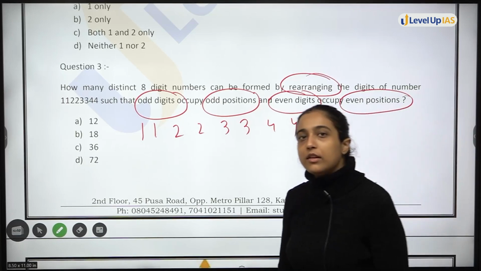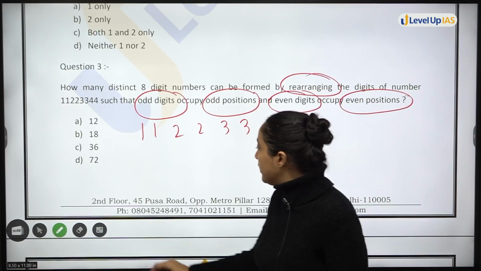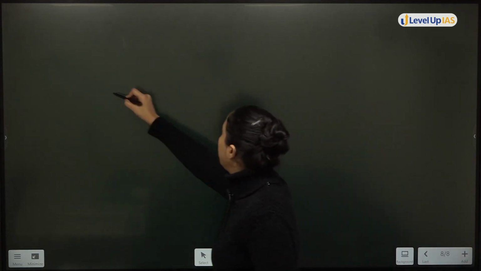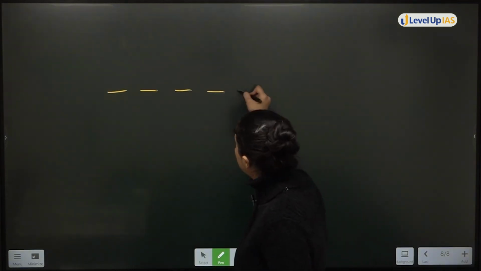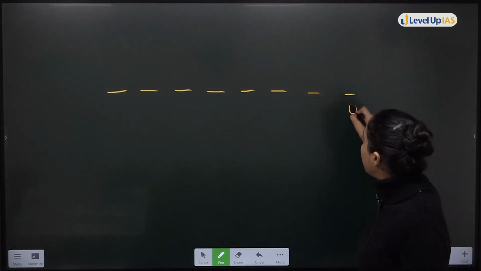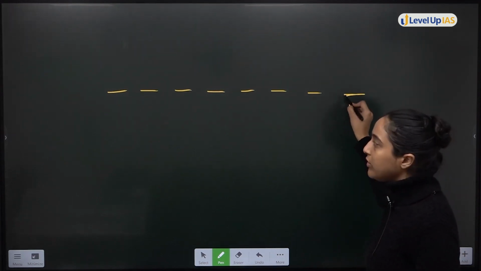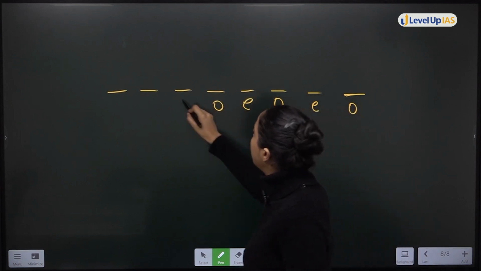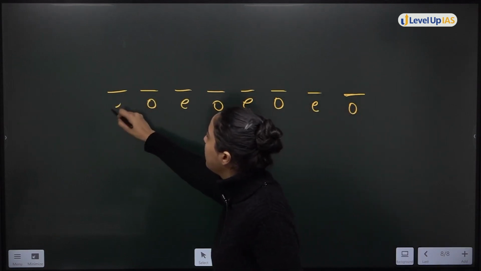Okay, this is the question that you have. So, this means I have the number, 8-digit number. ठीक है? This is what? Odd position. Unit digit है odd position. Even position. Odd, even, odd, even, odd, even.